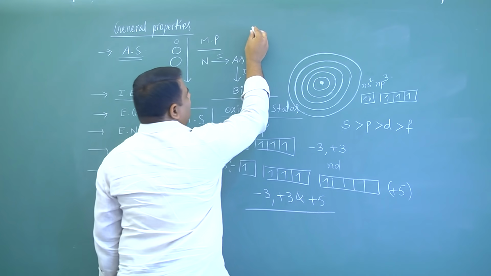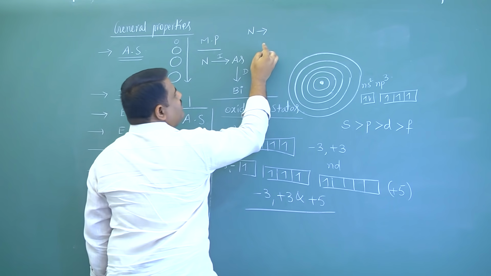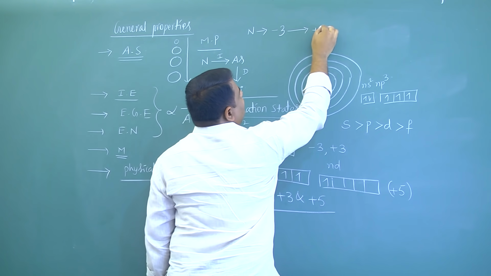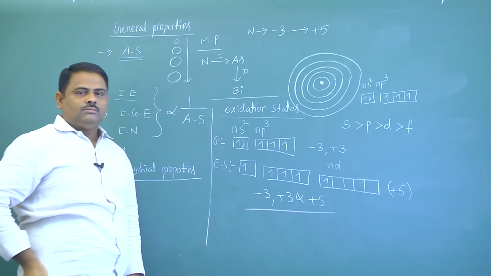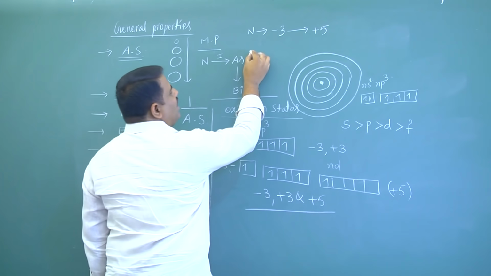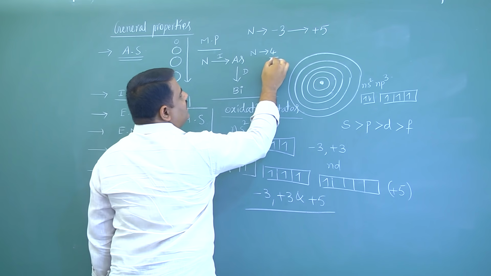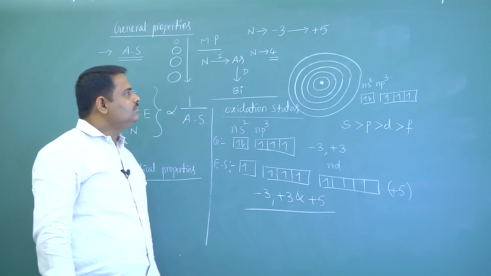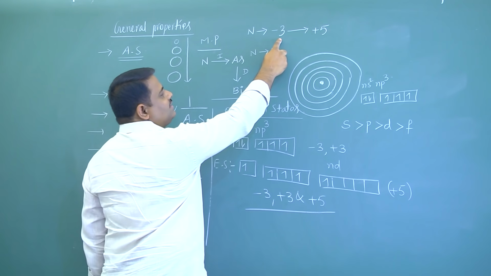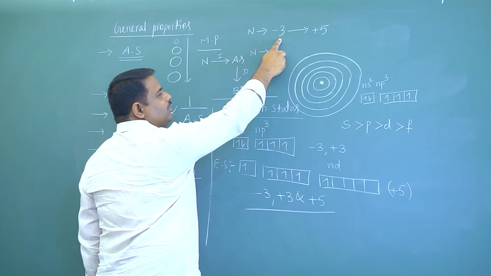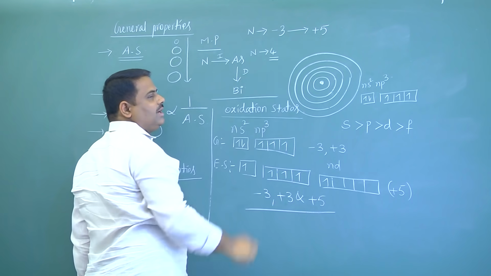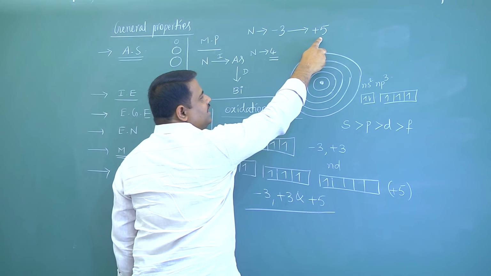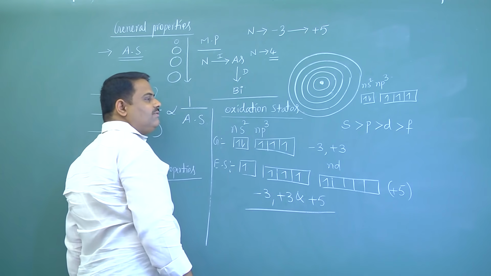Now a special case is nitrogen, which can exhibit all the oxidation states from -3 to +5. The covalency of nitrogen is 4. That means a nitrogen atom can form 4 bonds. So -3, for example, ammonia. In ammonia, the oxidation state of nitrogen is -3. Here, in N2O5, nitrogen pentoxide, the oxidation state of nitrogen is +5.